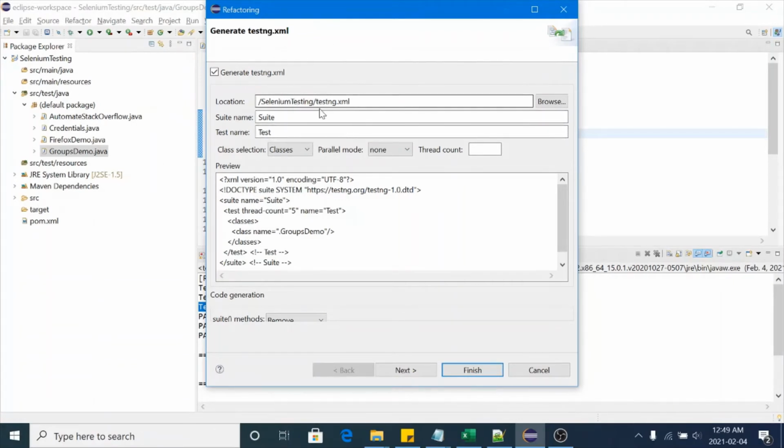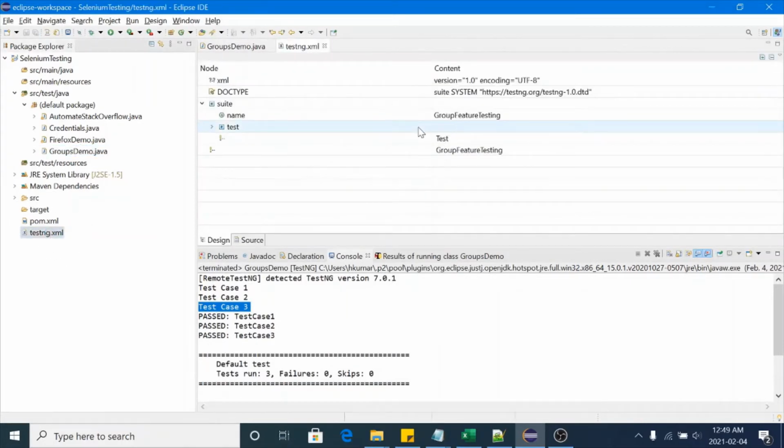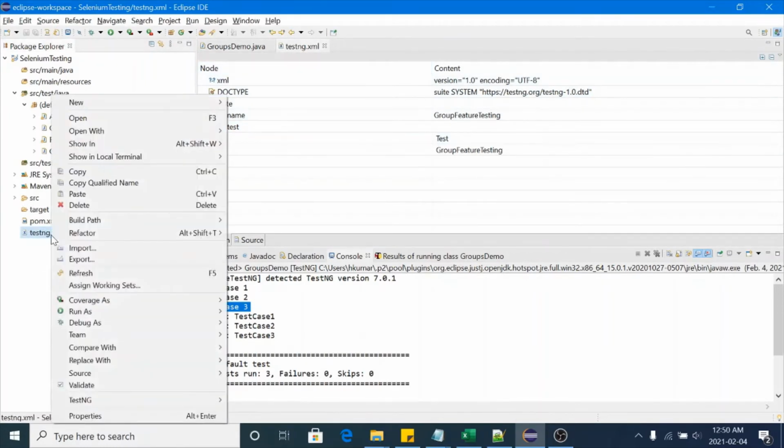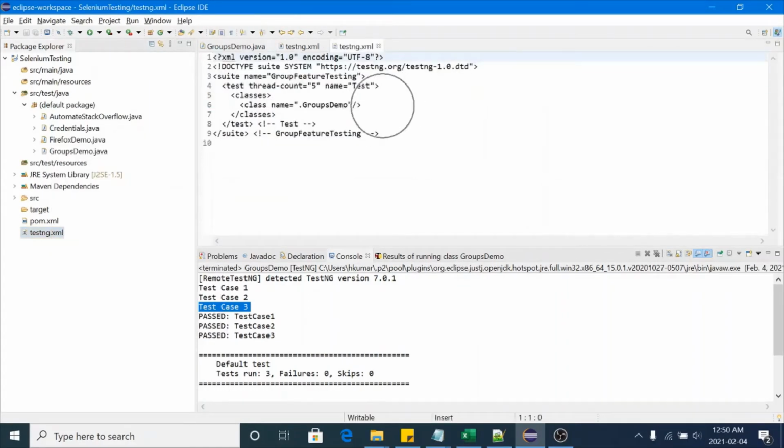So I will change the suite name to group feature testing. Click on Next, Finish. Have a look, we got the testng.xml file here. This is the content of testng.xml, shown in the XML editor. If you want to see the raw content, right click on it, open with, and click on Text Editor. So this is the content of the testng.xml file. By default, when you convert to TestNG, you get a dot in the class name. Remove this dot.